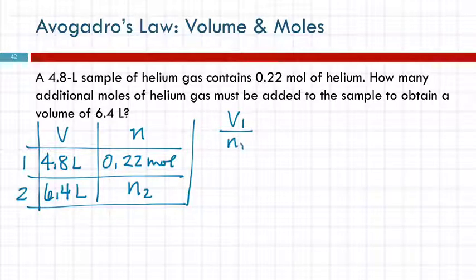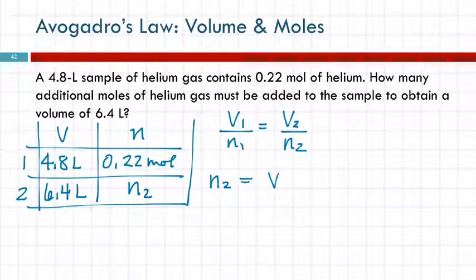V1 over N1 equals V2 over N2. So cross multiply, rearrange the equation. We should come up with N2 is equal to V2 times N1 divided by V1. So then we put the numbers in.